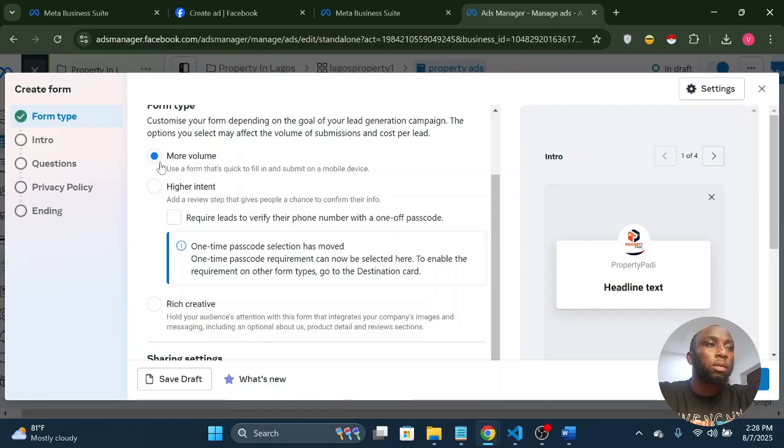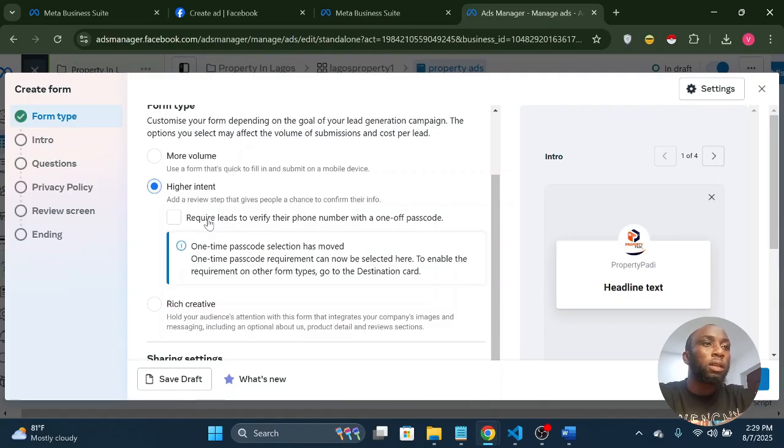So now, what's our intent? Do we want more volume? Like I explained earlier, more volume means you want more customers, whether they are serious or unserious, as much as possible, just come. But if you want higher intent, you want maybe not so many customers, but the serious ones. I like to go with higher intent. I like to sieve out the unserious ones. I don't just want volume, I want quality.